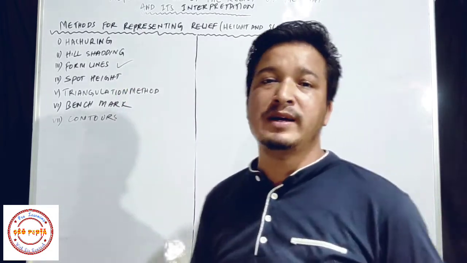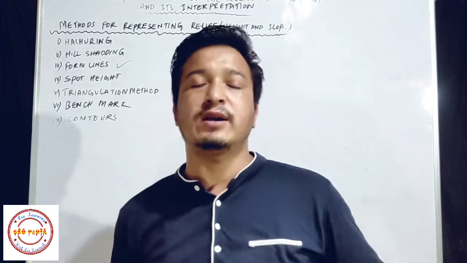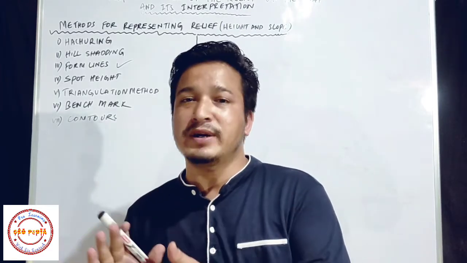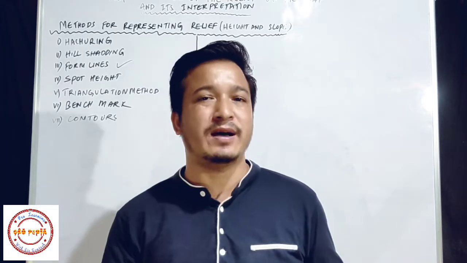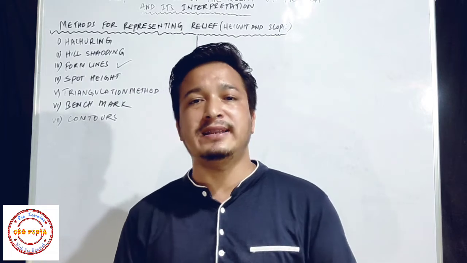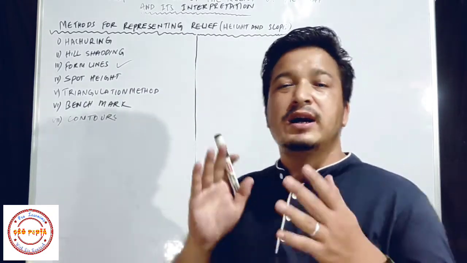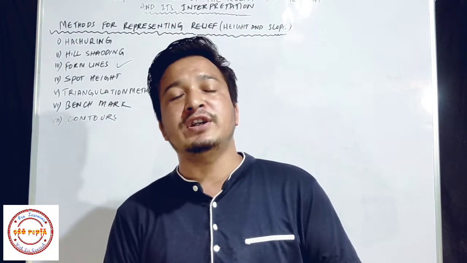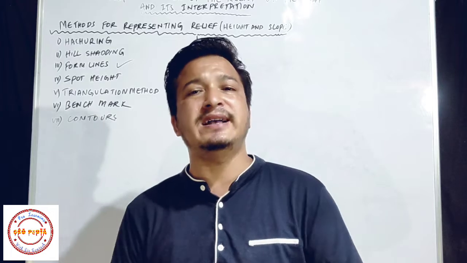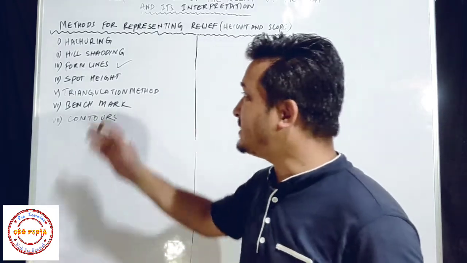Okay, so what are form lines? Form lines are also contours. They are also contours, but they are broken contours. You can say they are broken lines. So that's why I'm saying that they are broken contours. And these form lines, these broken contours, give us information about the direction of the slope and their steepness. Okay, beside this, no other information is given by form lines.